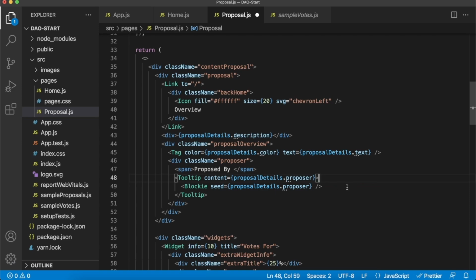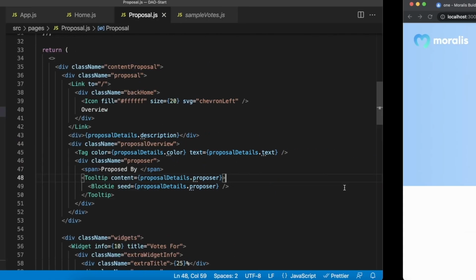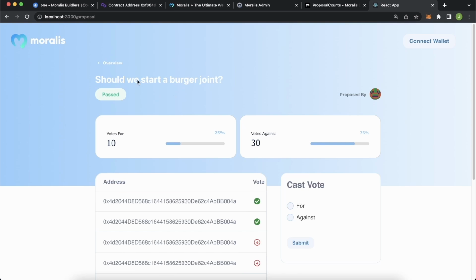And now, wouldn't you know it, if we save this and go to our page, we've already got some information over here. So should we start our burger joint? It was passed, and then we get the proposed by, and this is the correct address who proposed this, should we start a burger joint proposal. Anyways, a massive quick win just by using the proposal details.